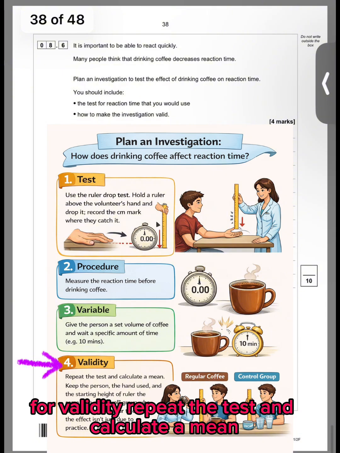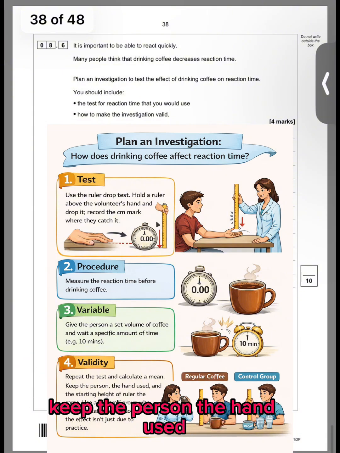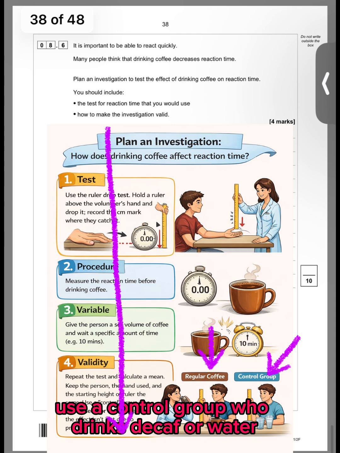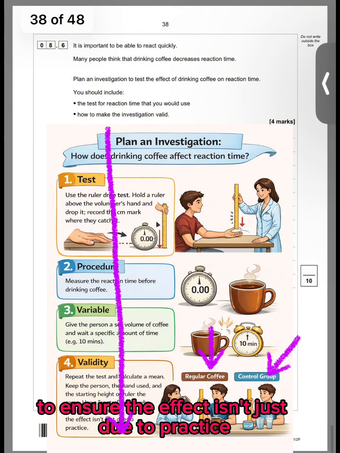4. Validity. Repeat the test and calculate a mean. Keep the person, the hand used, and the starting height of the ruler the same. Use a control group who drinks decaf or water to ensure the effect isn't just due to practice.